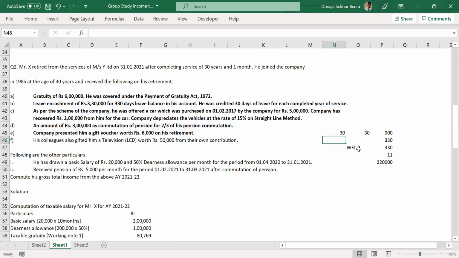I'll repeat it. 30 years of service into 30, because only 30 days are allowed as per income tax. That comes to 900. We compare it with the actual days of credit that was available, that is 330. Whichever is lower, which is 330, divided by 30 comes to 11. 11 you multiply with the monthly salary, that comes to 2,20,000. So everybody must have got all four values.